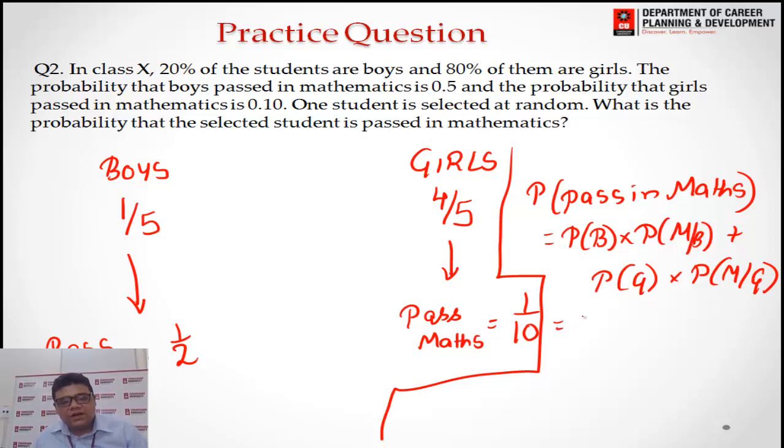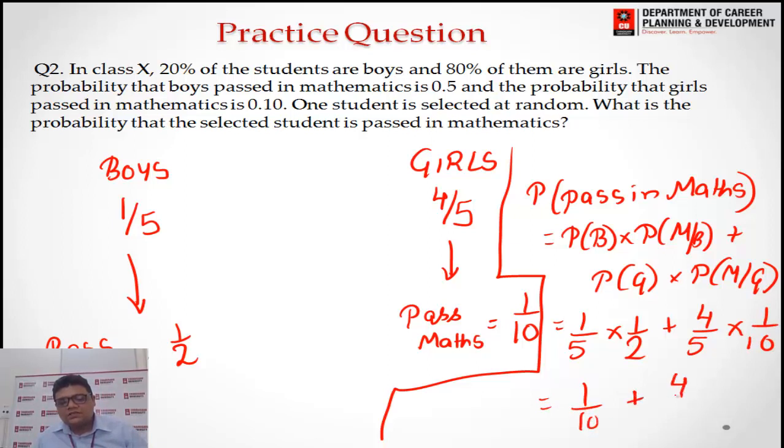So we will take what? Probability of boy is 1/5 multiplied by probability of boy passing maths, it is 1/2, plus probability of girl 4/5 multiplied by probability of passing maths when it is a girl, so it will be 1/10. So we will say 1/10 plus 4/50, or we can say it is 9/50.